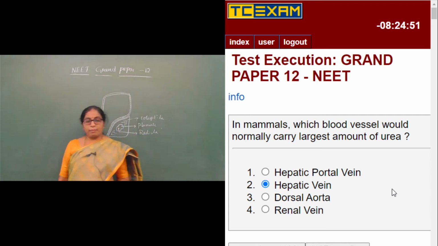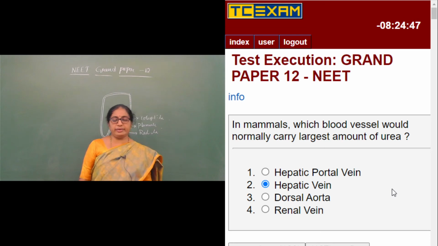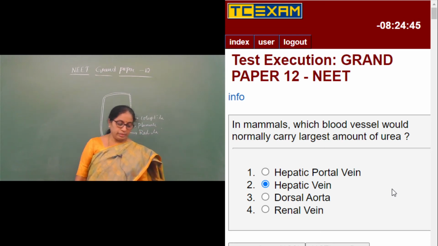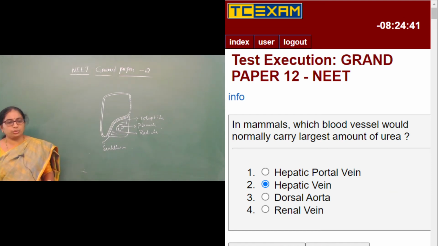The hepatic portal vein is the vein connecting the intestine and the liver. We know what the aorta is, the one which starts at the base of the left ventricle and branches into various arteries and arterioles. The renal vein is the vein of the kidney, which carries the blood away from the kidneys.